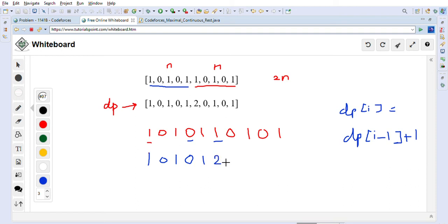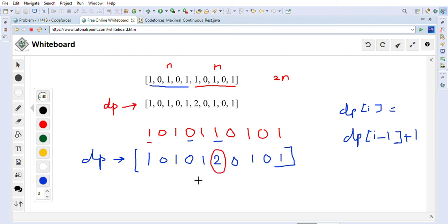It becomes 2 here, right? In this case of 0, it becomes 0. In this case of 1, it becomes again 0 plus 1, which is 1. Here 0 means 0. 1 means 0 plus 1, again 1, right? So this is how we will create our DP array, right? This is the DP array. And then we will take the max from this DP array, right?